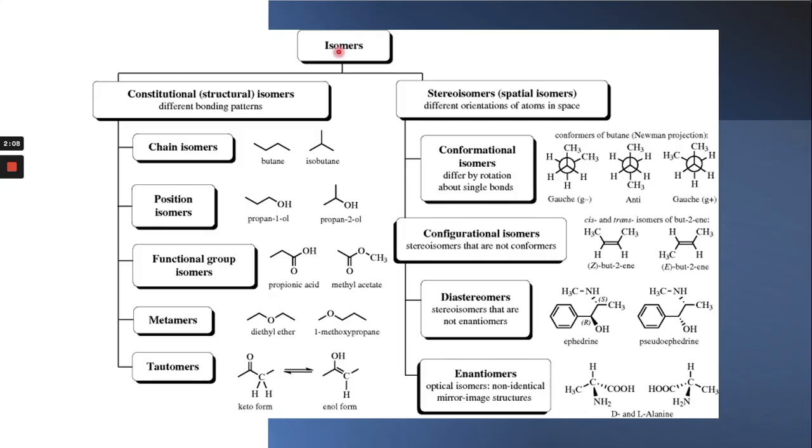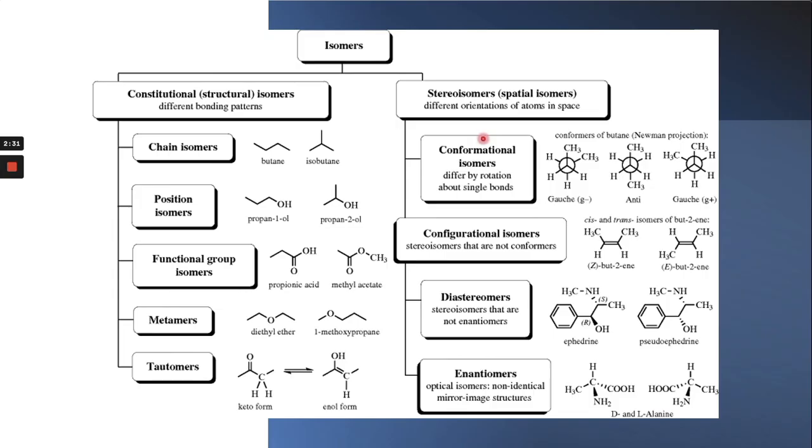The second part of the isomers are the stereoisomers, which are also called the spatial isomers, which have different orientation of the atoms in space. So stereochemistry is the chemistry of the molecule in space. The stereoisomers are divided into four types.